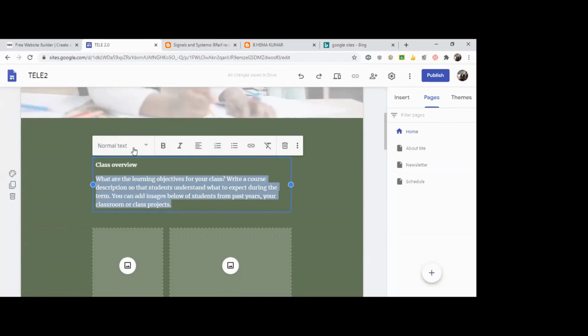Here you have the customization of the text, whether I want to make it bold, italics, what kind of alignment I require, whether I require a numbered list. All those things you can fix.